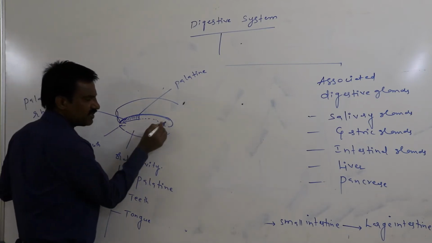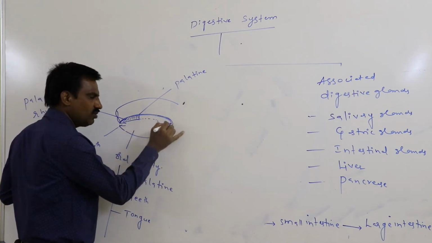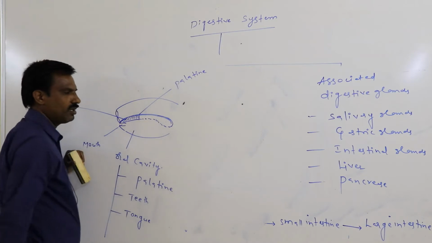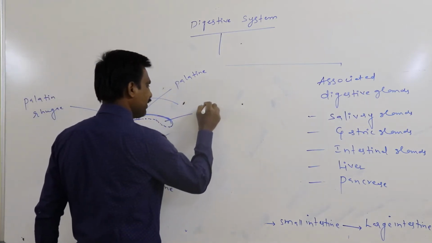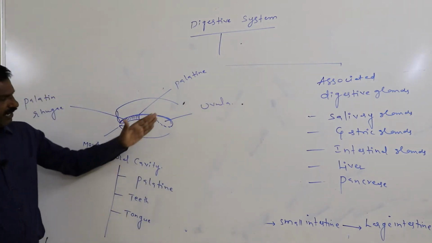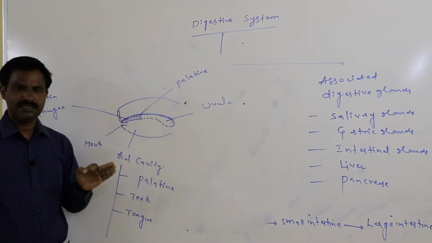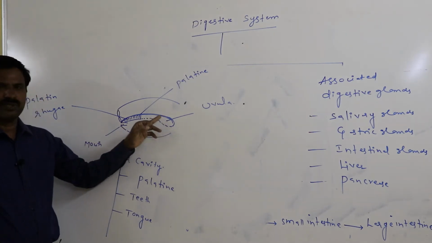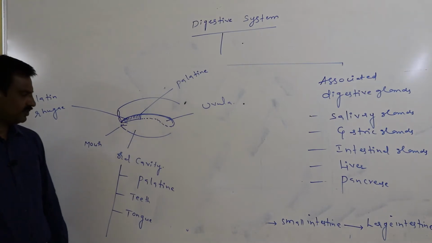The posterior part of the soft palate hangs down into the pharynx in the form of a ball. That kind of ball-like structure is said to be the uvula.